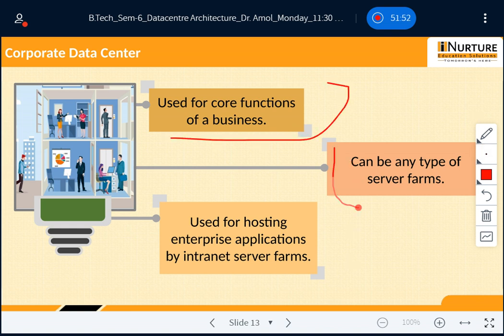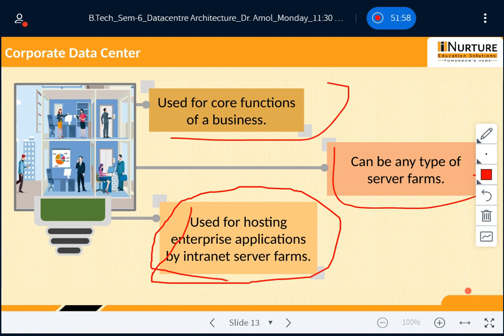Now these are in terms of the corporate data center. Now there is another type, which is called a software defined data center. Now let's talk about this software defined data center.